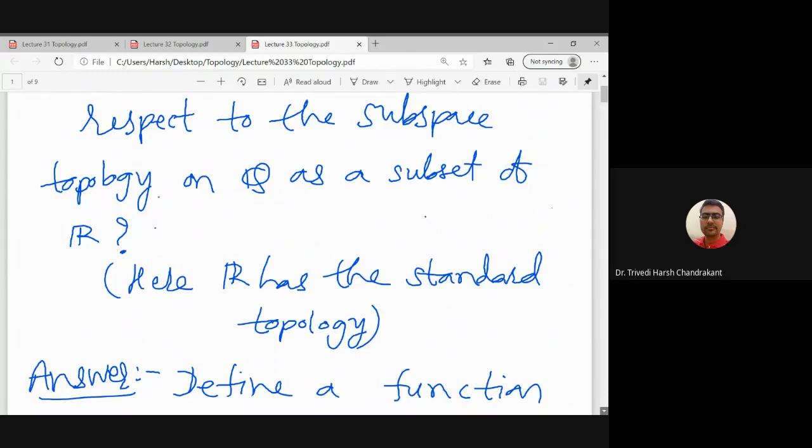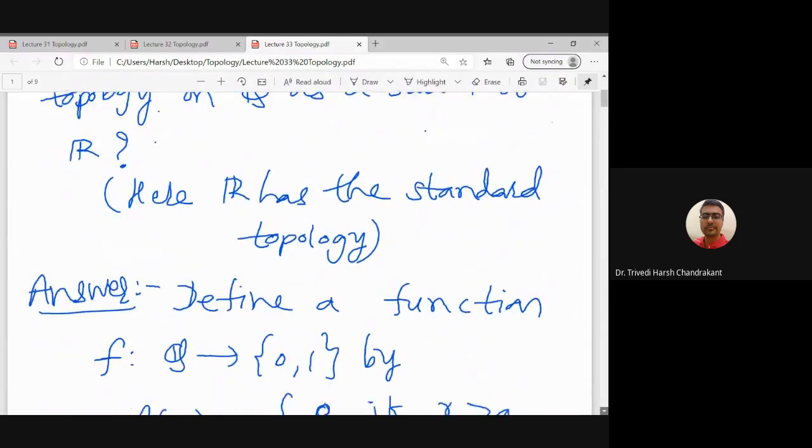That is the subspace topology, and the subsets of Q which are open in the subspace topology are the intersections of Q with open subsets of R in the standard topology. That comes from the definition of subspace topology.